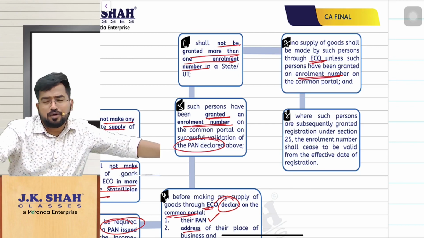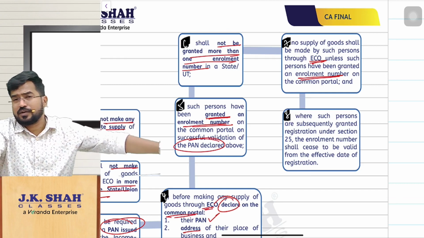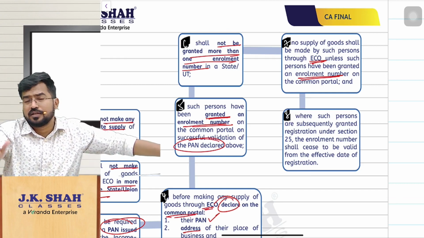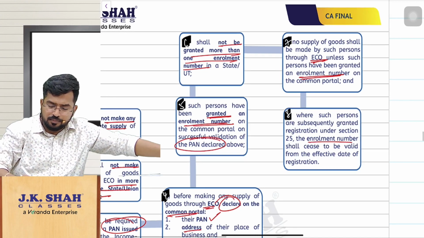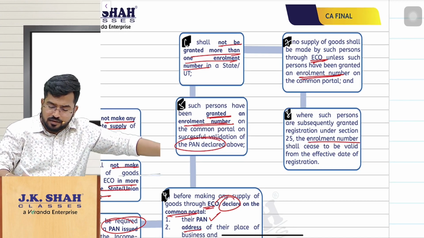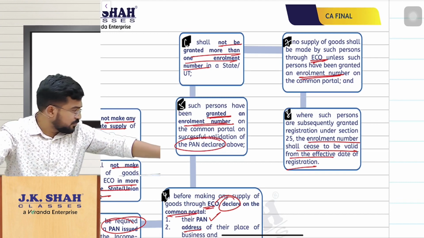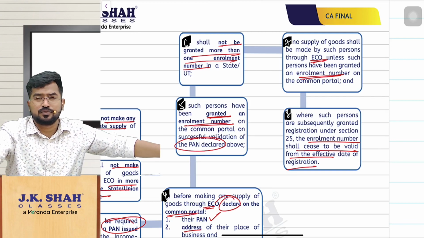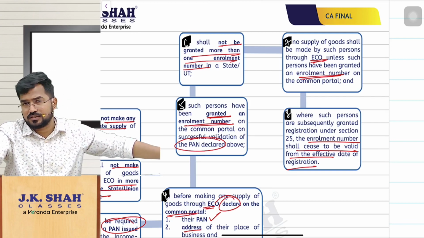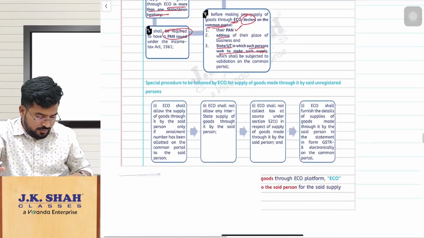And tomorrow, anytime when you are making the supplies, if your aggregate turnover exceeds the threshold limit of 10 lakh, 20 lakh, 40 lakh, whatever as the case may be, then you can apply for registration. The moment you apply for registration, this enrollment number validity will cease from the date of your registration. Simple amendment, nothing but we are allowing even the people dealing with goods to sell goods through an e-commerce operator without registration, but follow a procedure. So that is amendment number 24 for you, right?